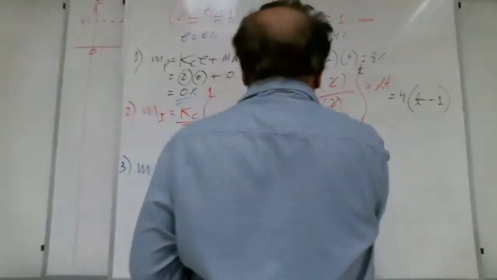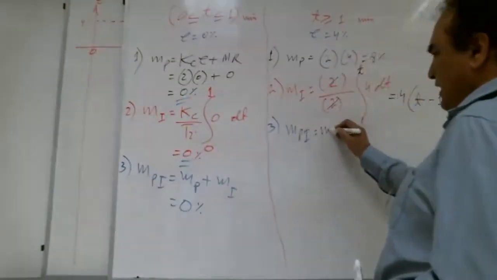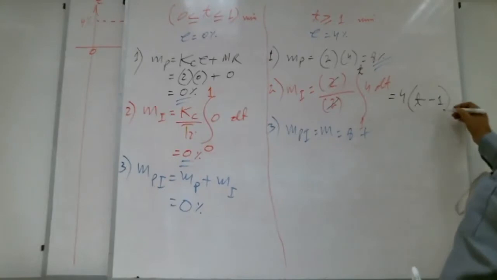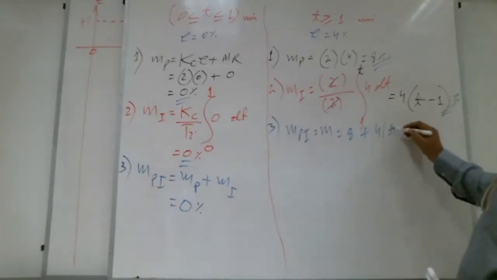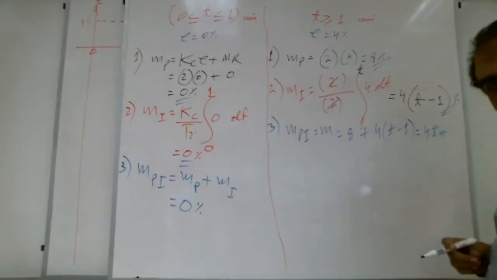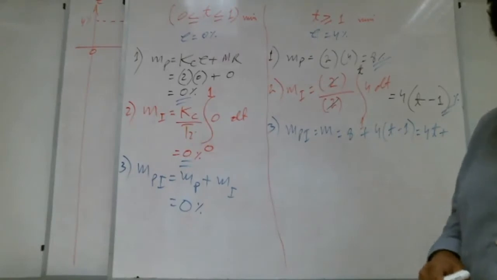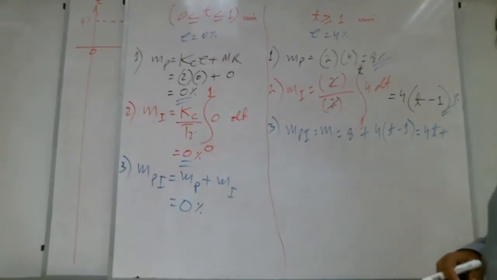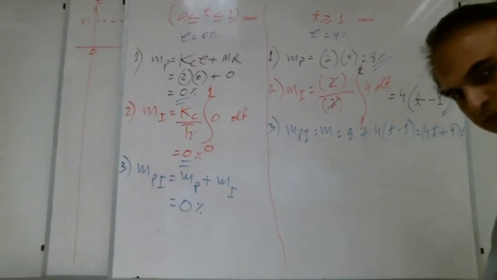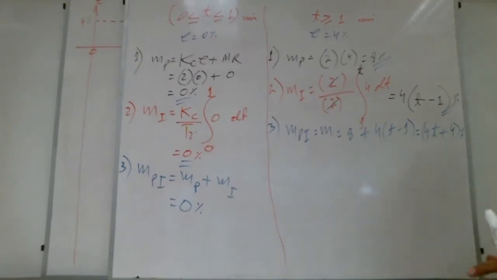Yes, MPI here. How much is MP? 8. Plus this one, 4(t minus 1). How much, Shabab? 4t plus 4? Minus 4. You have a mistake, teacher. Sorry? No teacher, it's good. I understand. No problem, take your time.